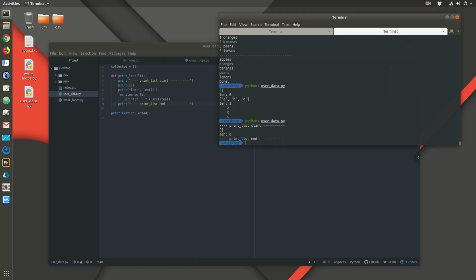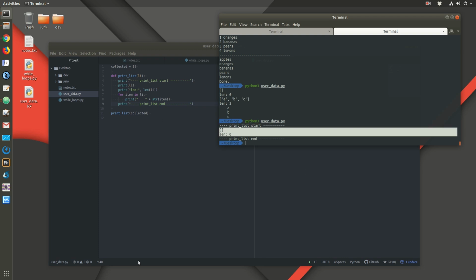Now we run it. So this just kind of tells us what's going on in our output, right? It's kind of hard to tell exactly when the print list started, right? So if we add these little indicators on top, we can say, okay, this is what was all printed out inside of my function. All right.